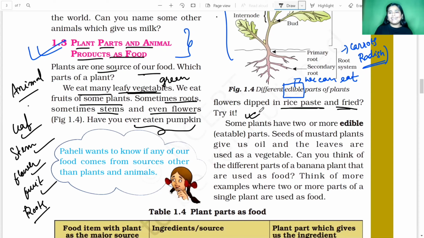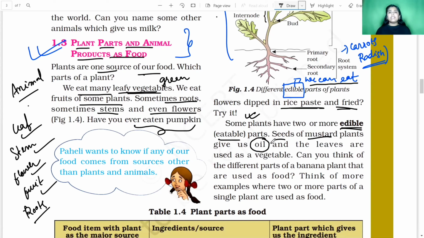So just try it. These are known as the edible parts of the plant. What are edible parts? Edible means eatable. As I already said, we can eat those things. Now, seeds of the mustard plant give us what? They give us oil.